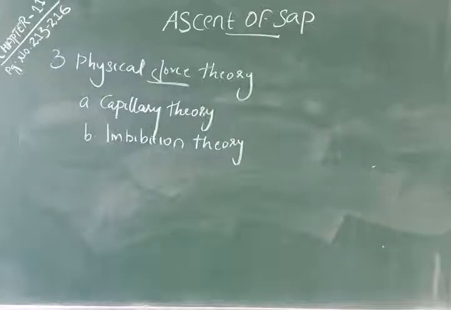But the theory was rejected. Why? Because the ringing experiment proved that water moves through the lumen of the cell and not by the cell wall. So, imbibition theory said that the water moves through the cell wall, not through the lumen, but it is rejected because of the ringing experiment. Then the third one is cohesion tension or cohesion transpiration pull theory.